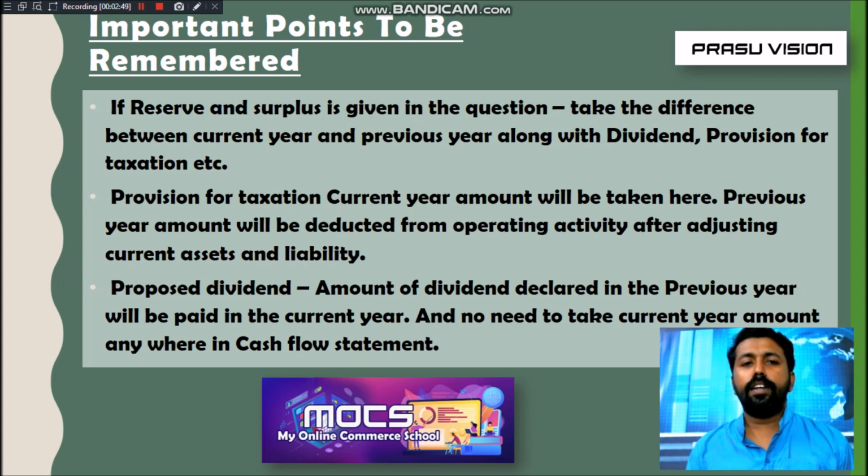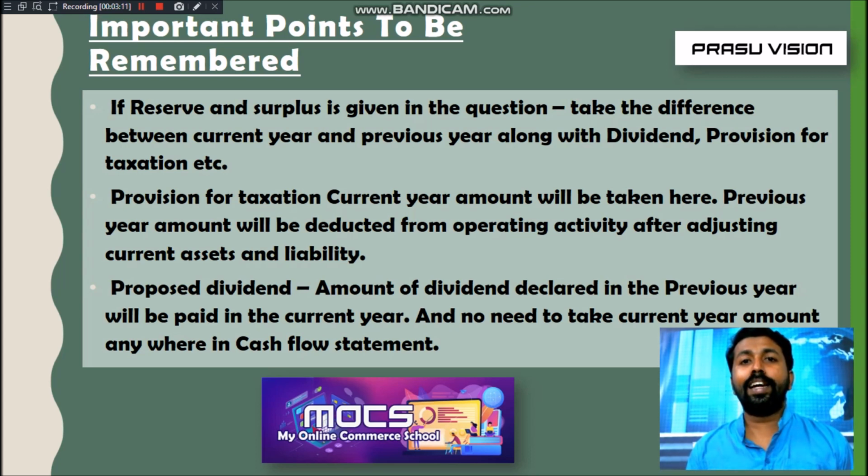So remember, and also proposed dividend. Proposed dividend means the dividend proposed for the next year. And when we calculate the net profit before interest and tax, we will take the value of the previous year amount of proposed dividend. Why?